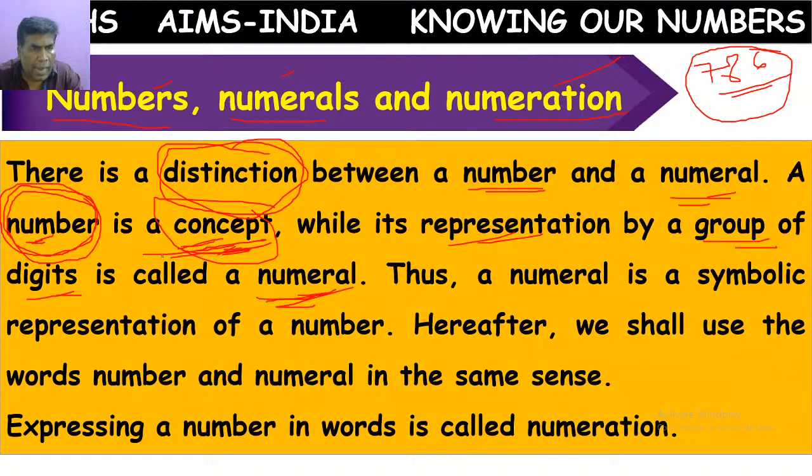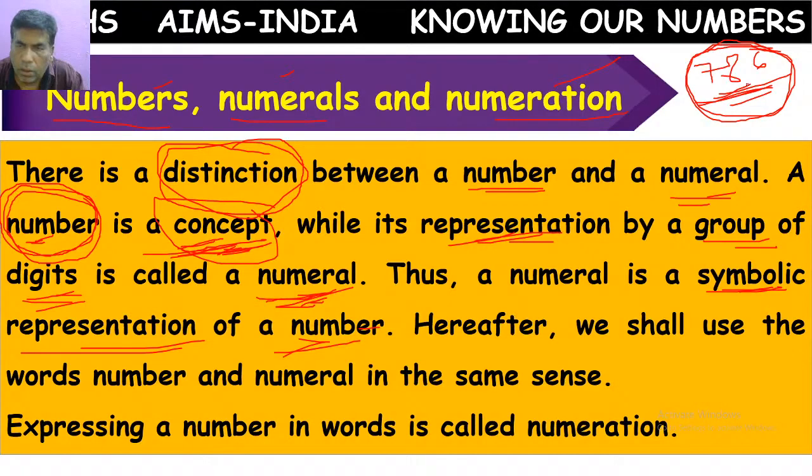That concept or idea is represented with the help of digits. Those digits we call a numeral. So a numeral is a symbolic representation of a number, representing with symbols. Here 7 is a symbol, 8 is a symbol, 6 is a symbol. So this is an example of a numeral.